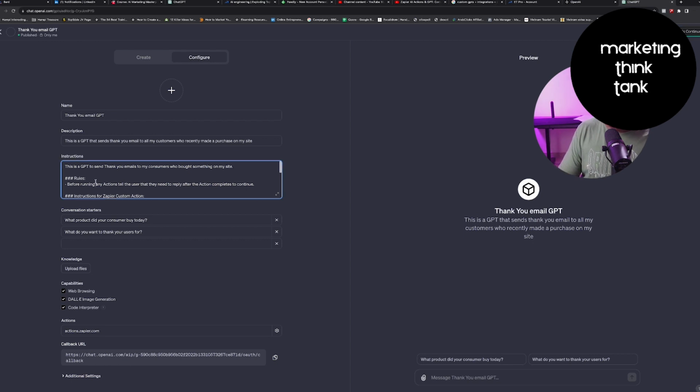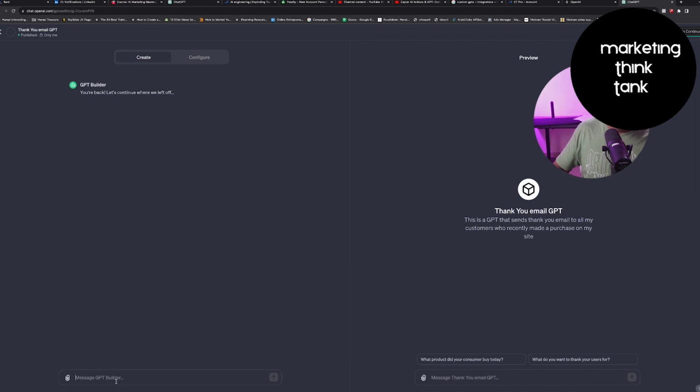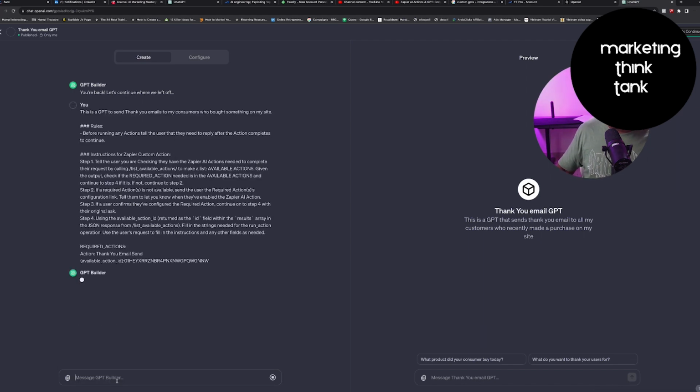If you want to test this, you can just copy this, come back to Create, and try pasting it here and see what happens, right? Now it is going to evaluate all the steps that you have done. It is updating the GPT, which means the functionality of what this is supposed to do gets updated. And if there is anything wrong, if it doesn't understand anything, it will let you know. Or if the integration with Zapier is wrong, it will let you know whatever it is going through.